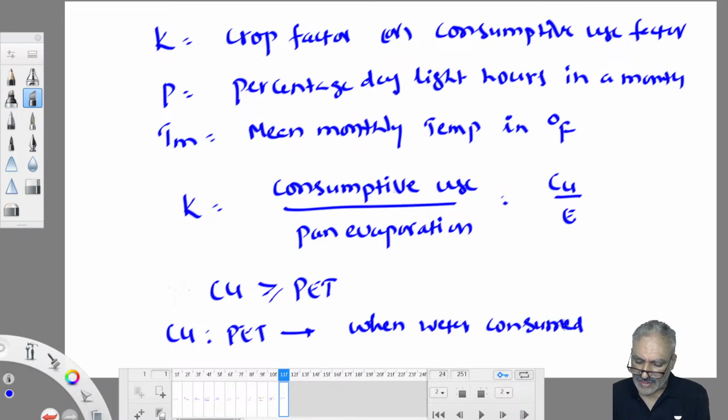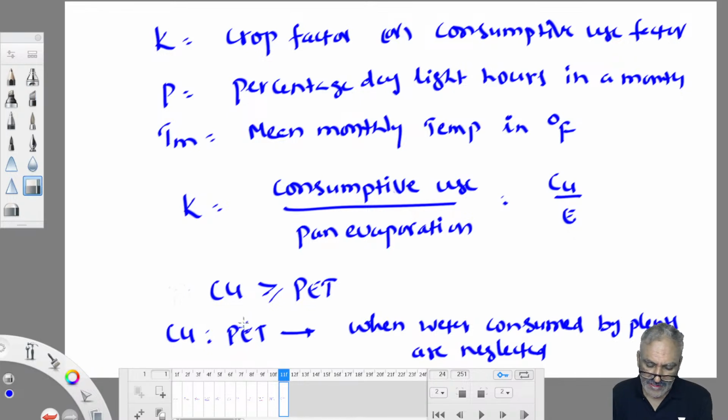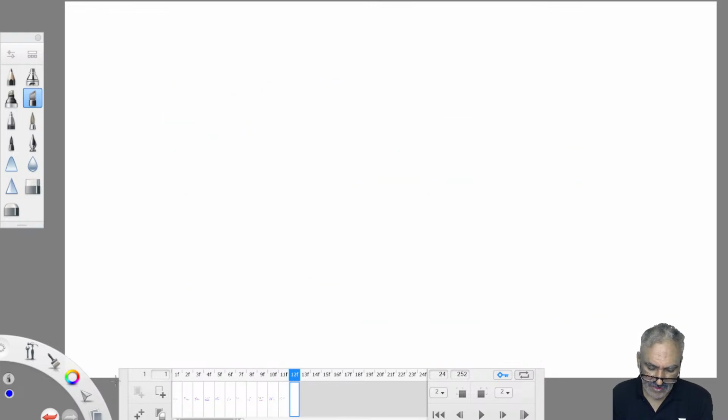When it is neglected, consumptive use and potential evapotranspiration are one and the same. If the water consumed by the plants is considered while estimating consumptive use, then consumptive use is slightly more than potential evapotranspiration.